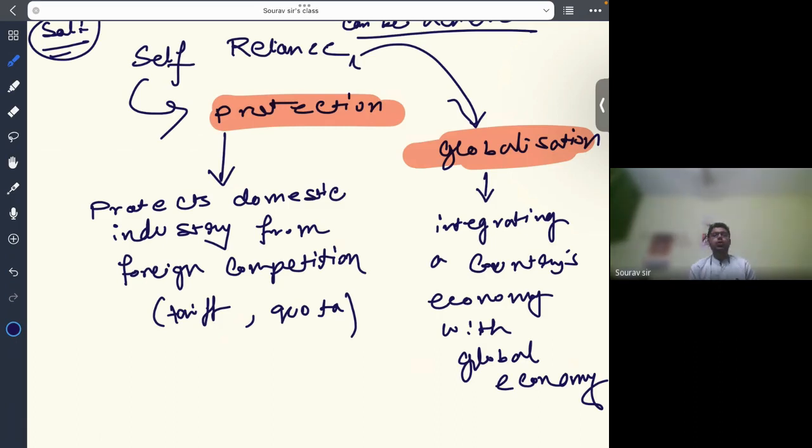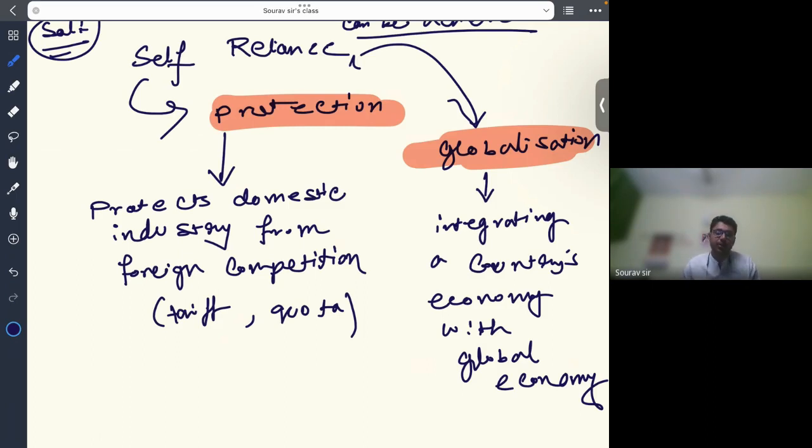The idea is to benefit from the global market by exporting goods and services and importing inputs and technologies that are not available domestically. So there is a bidirectional dependency between two countries. This is the basic funda of globalization.